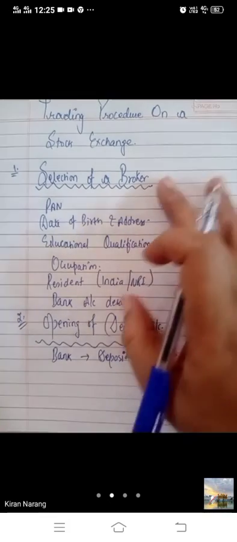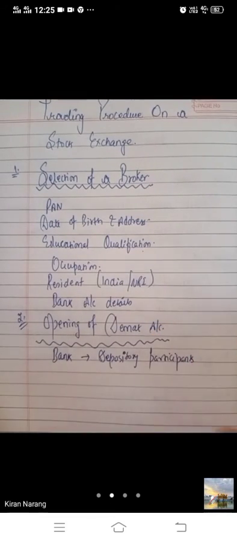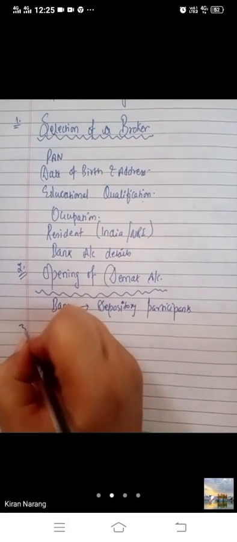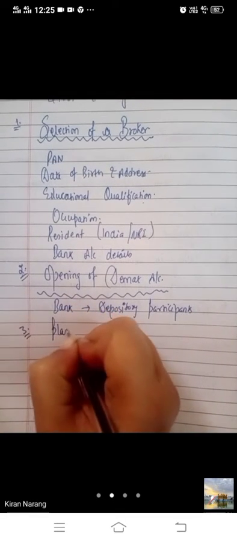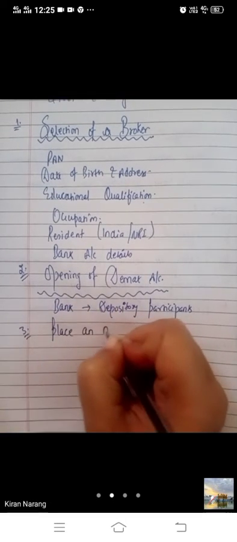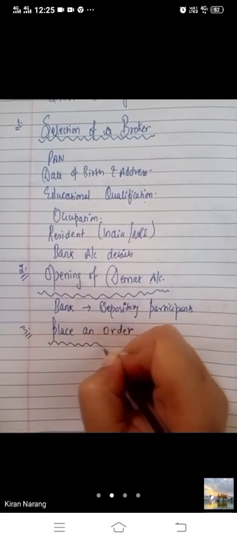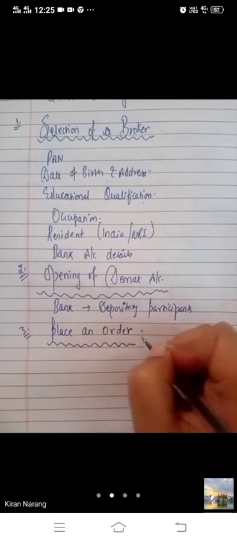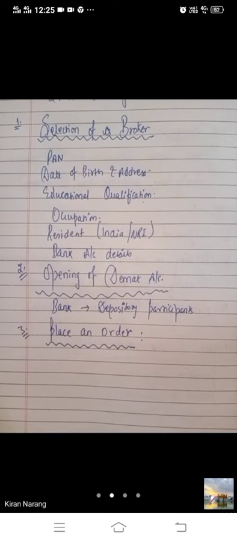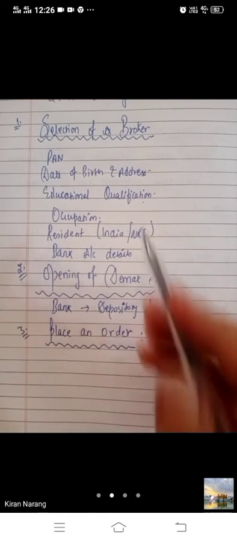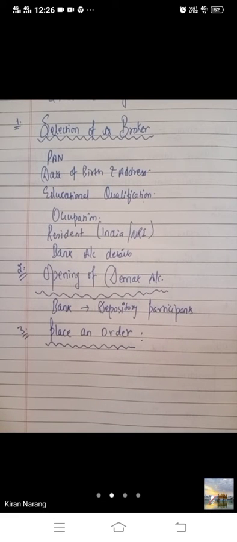So you have selected a broker and you have opened an account in the bank. Now you have to place an order, that you want to buy the shares of, suppose, Reliance Industries. As soon as the demat account of the investor is opened, he can order the broker to buy securities. Now he will order the broker that he wants to buy the securities.